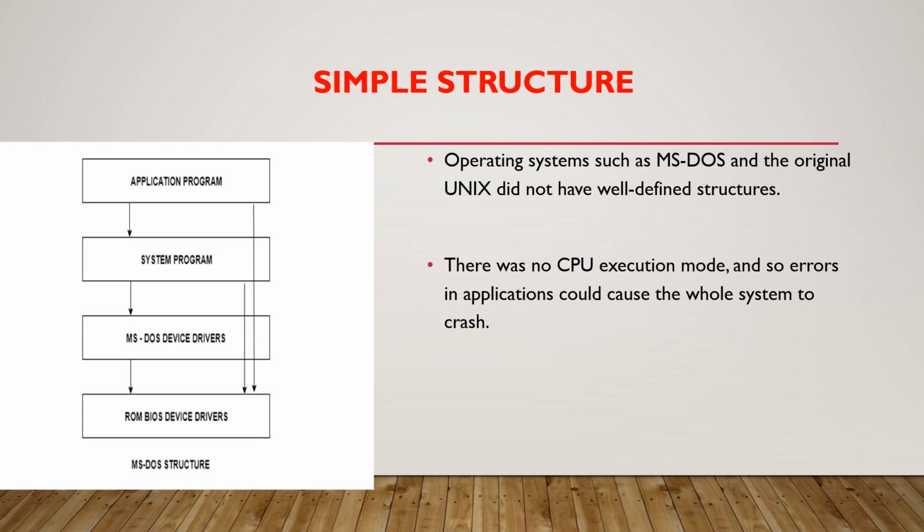An example of a simple structure is MS-DOS. This was written to provide the most functionality in the least space. In this, the space is not divided into modules. Although MS-DOS has some structure, its interfaces and levels of functionality are not well separated.